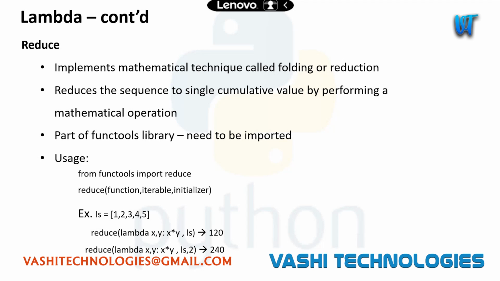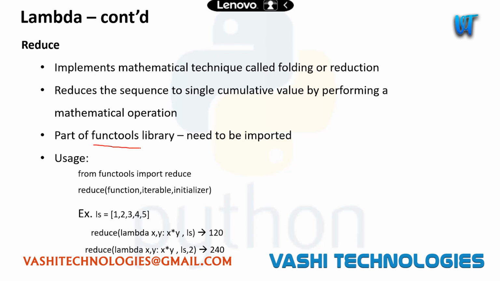This technique is called folding or reduction. We are taking a sequence and we are reducing it. If you see here, this reduce function and the map are readily available for us. Those are inbuilt keywords. But the reduce is part of the functools library. We'll be having one functools. I'll explain this when we are talking about packages and libraries.